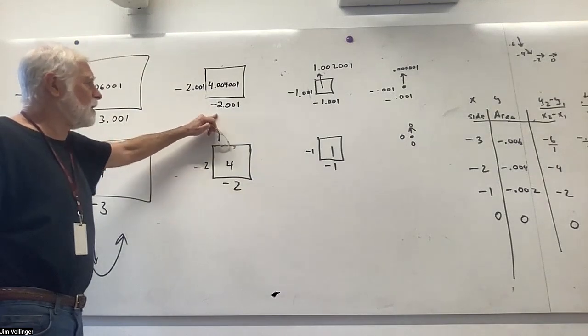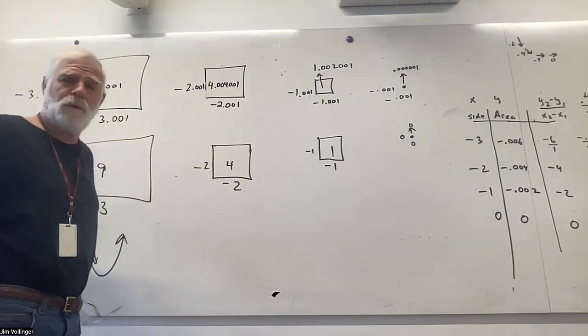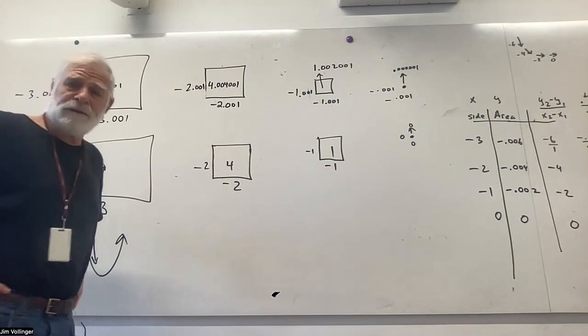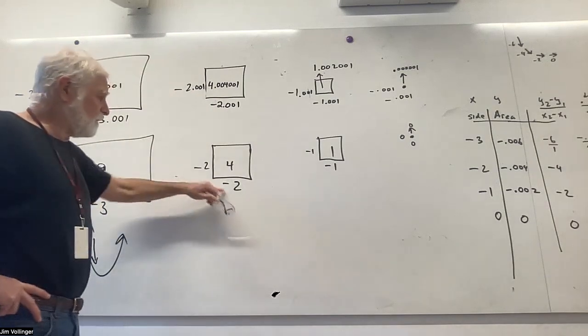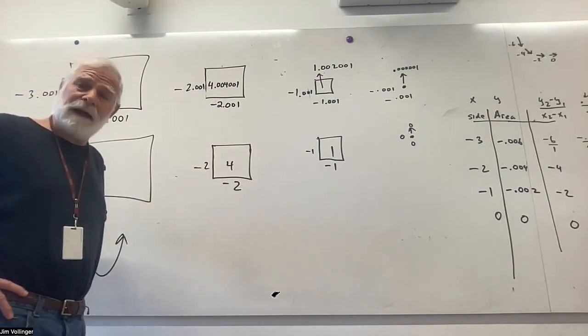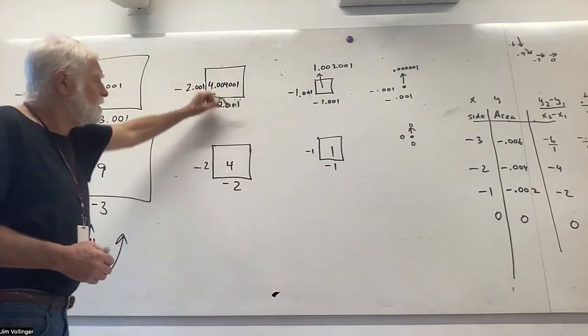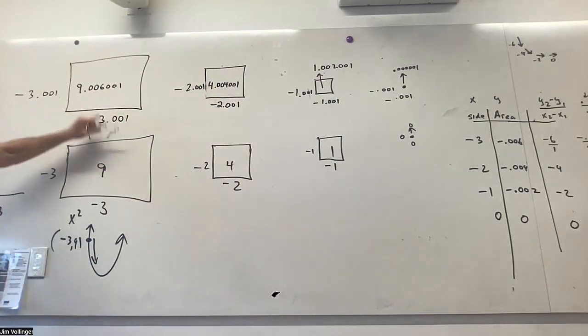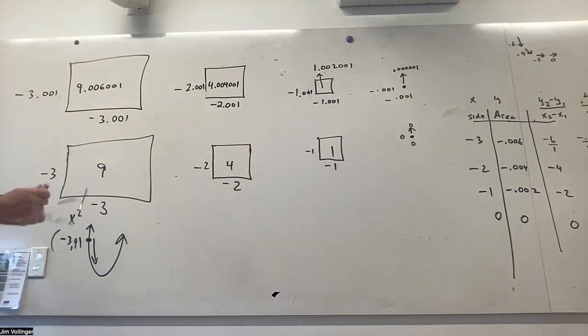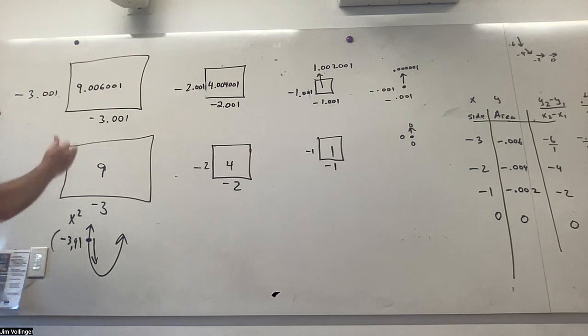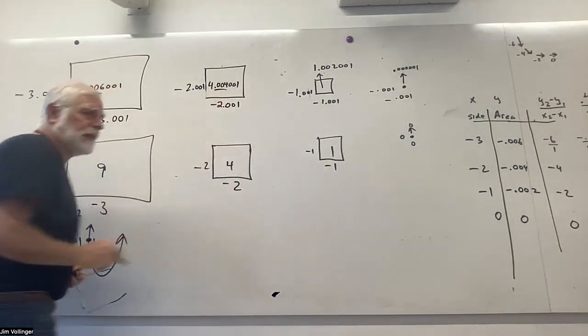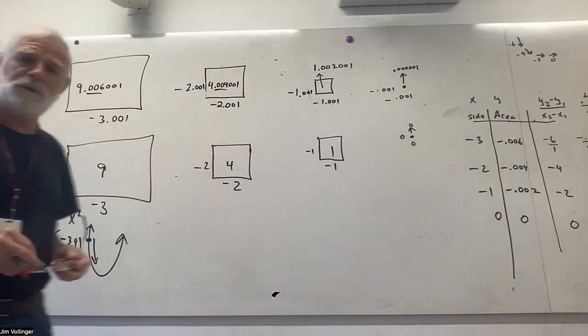Negative 2.001 squared is 4.004001. And negative 2 times negative 2 is 4. Still going down. But it looks like the change here is not as big a change as what we were looking at before. So we're going to analyze that in a table of values in just a moment.